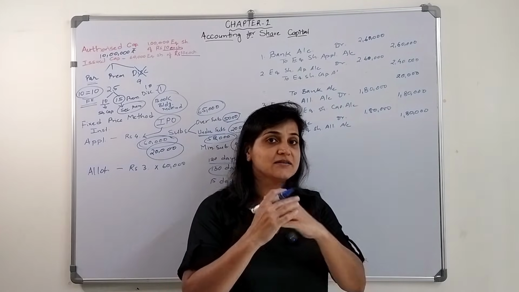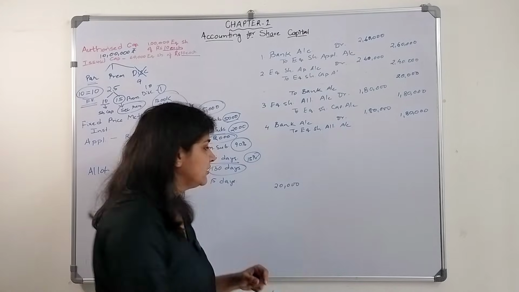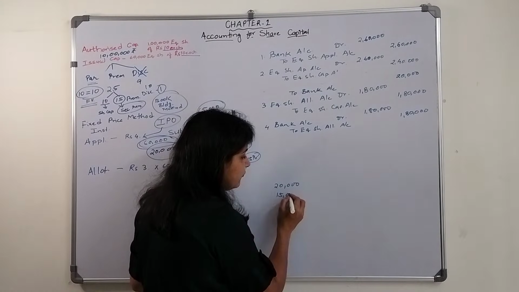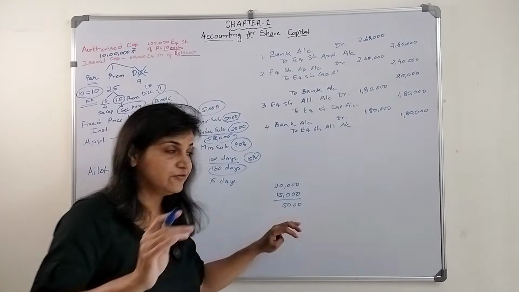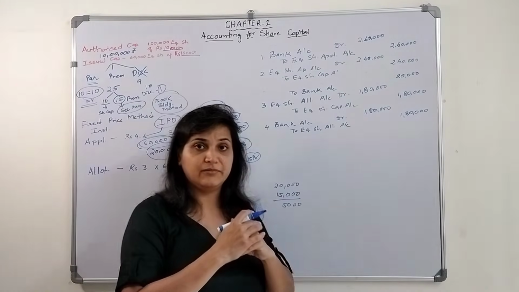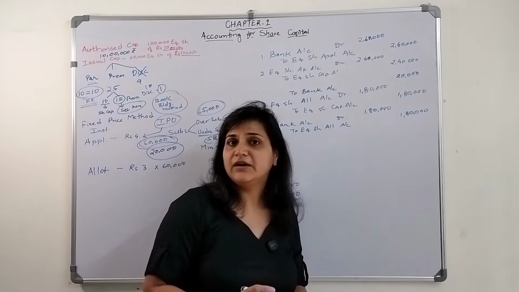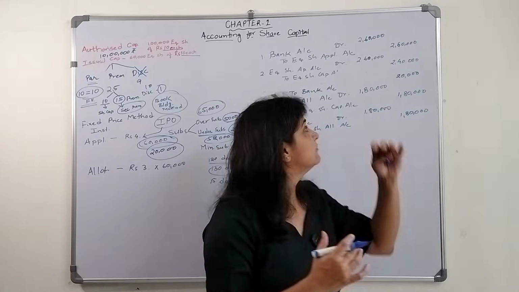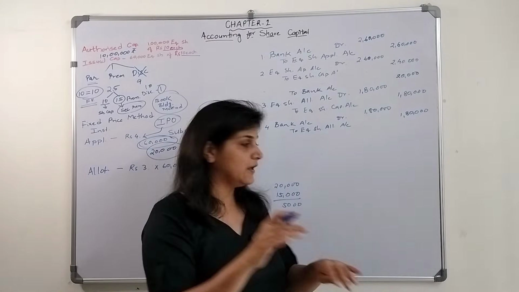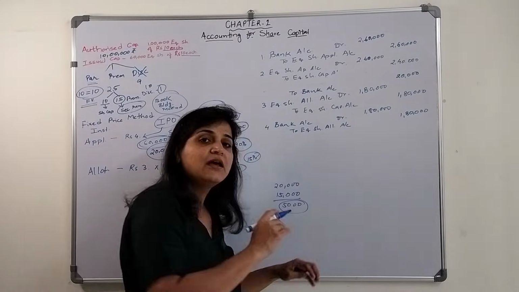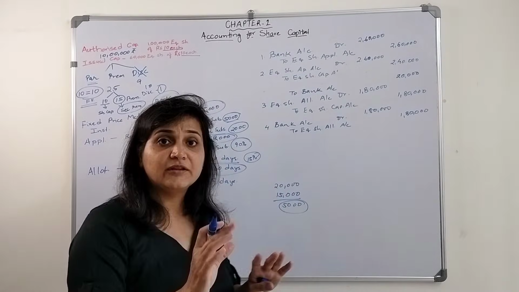Let's say I asked for 20,000 shares. Okay, but how many shares I received? I received 15,000. So they refunded money for 5,000 shares. Fine, 5,000 shares, they refunded me the money. Let's say they said, okay, we are not refunding your money, we will adjust this money to your allotment account. For these 5,000 shares, the allotment money, we will adjust that amount during the time of allotment.